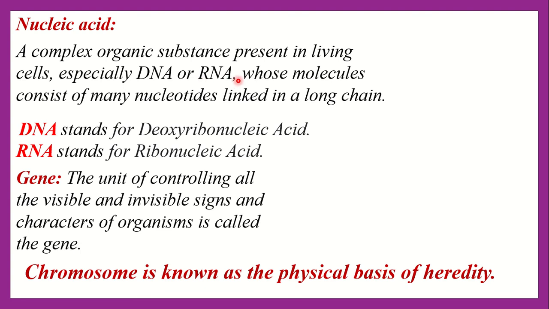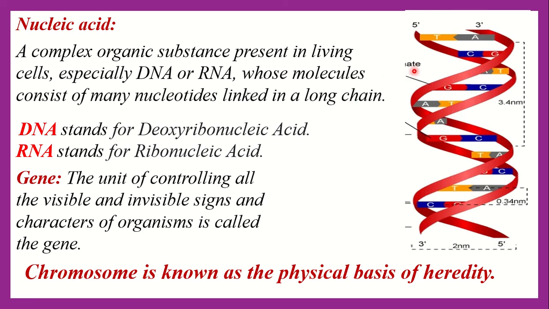Its molecules consist of many nucleotides linked in a long chain. Everybody see the figure. This one is a figure of DNA. DNA is one kind of nucleic acid. In the nucleus there are two types of nucleic acid, that is DNA and another one is RNA. DNA stands for deoxyribonucleic acid and RNA stands for ribonucleic acid.